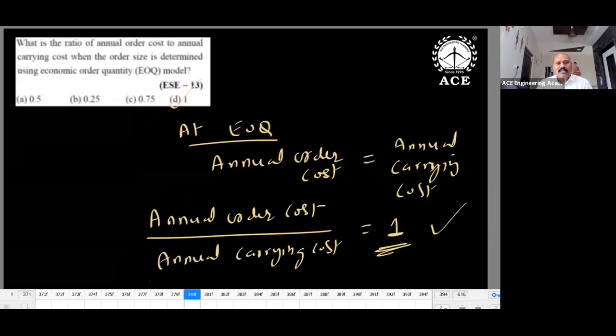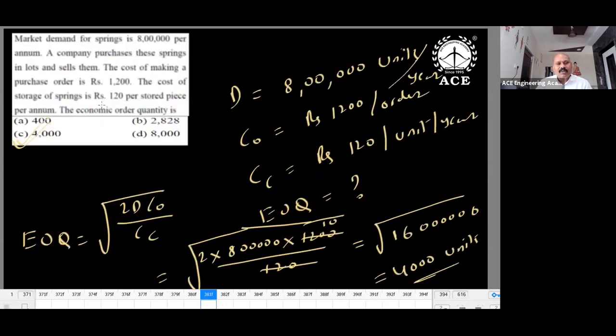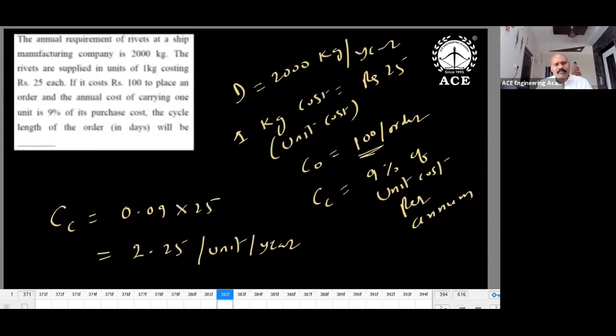So in examination, the question could be like this: ratio of annual ordering cost to annual carrying cost when EOQ is used. At EOQ, carrying cost is equal to ordering cost. Ratio how much? 1. One of the ESE questions, taken from the mechanical paper. This sample I'm giving, like this you can get EOQ directly. D is given as annual demand, ordering cost given, carrying cost given per unit per year. Substitution time. Just go through these examples.